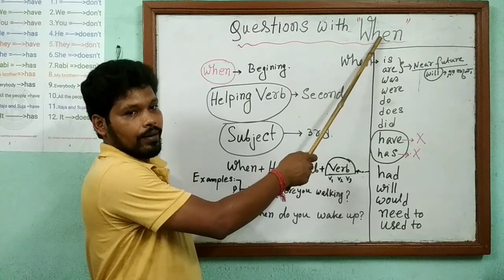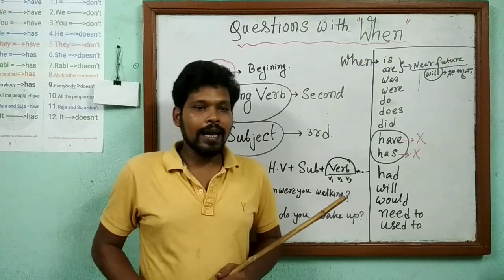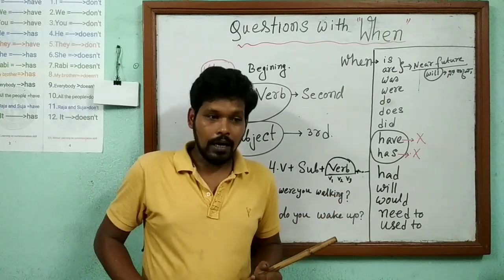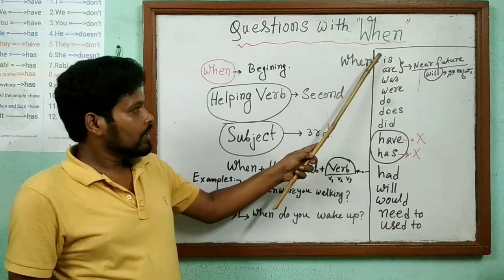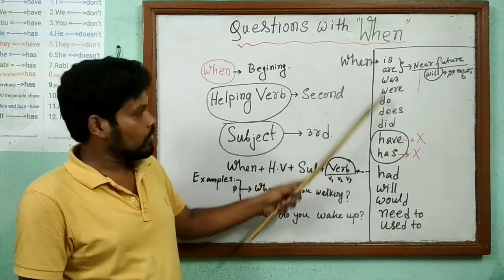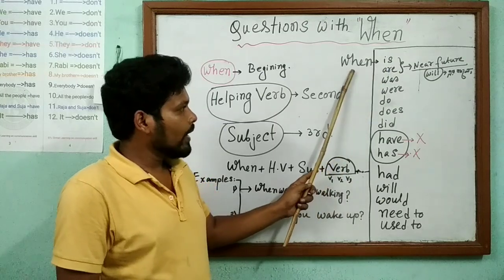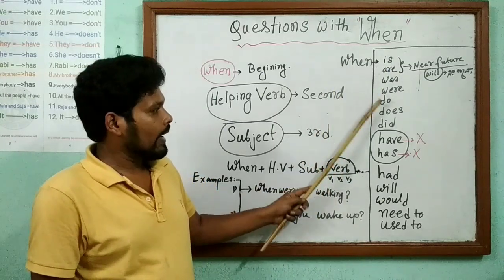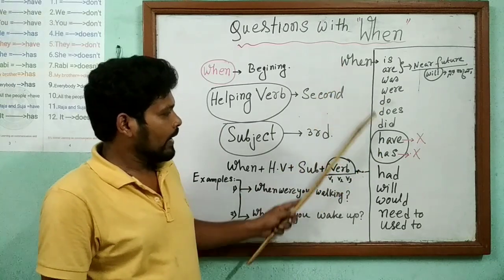Questions with when. I have told you, there are 24 auxiliary verbs or helping verbs. Among them, we will use these auxiliary verbs: when is, when are, when was, when were, when do, when does, when did, when have, when has.